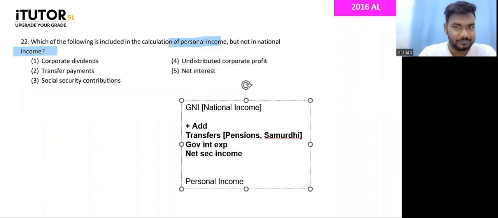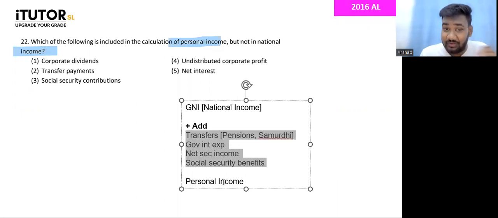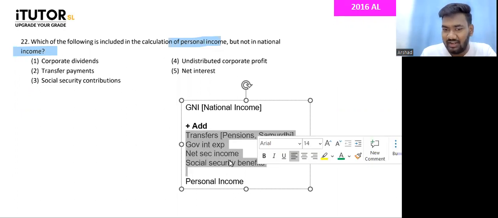Anything else? Maybe any social security benefits, not social security contributions, social security benefits. You get money, right? Maybe you're reclaiming your EPF or ETF, something like that, right? Security benefits, so those kind of things you will add them. Why? Because these are part of personal income, but it's not there in national income. We don't put these when calculating GDP.